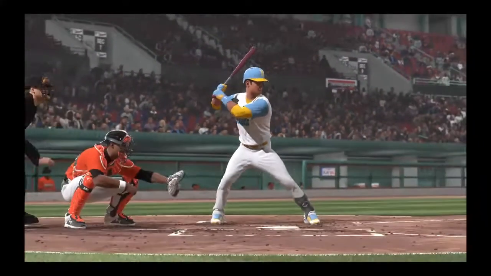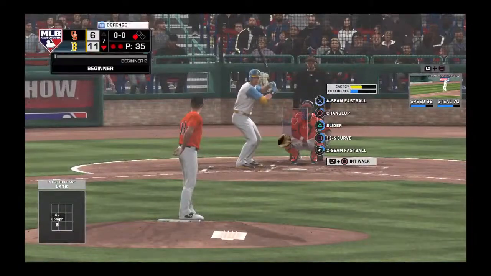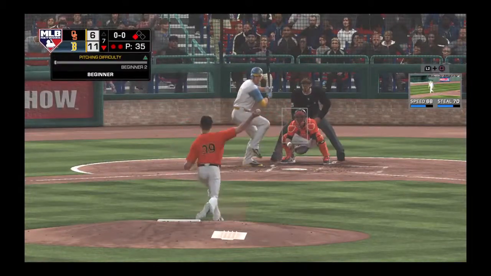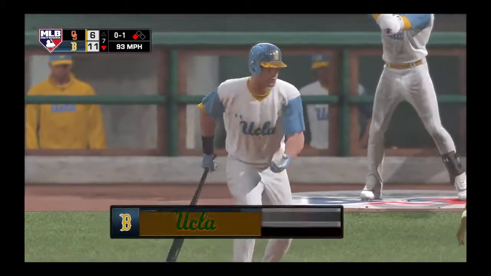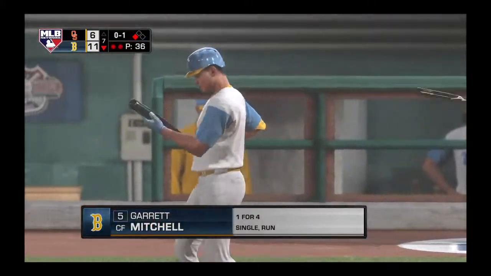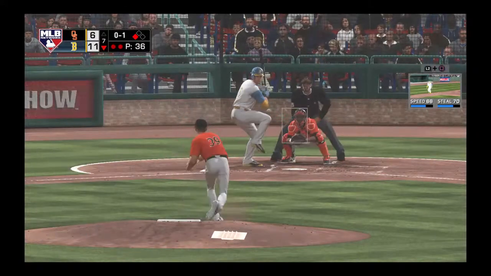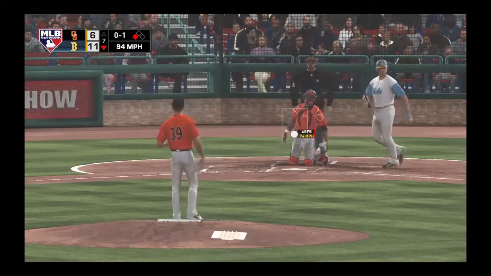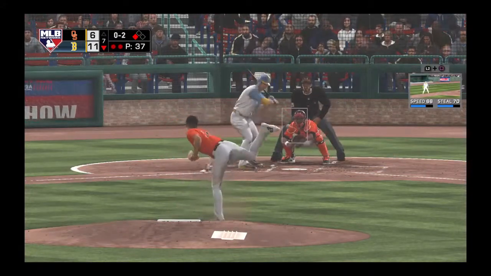This pitching staff has done a really good job against this guy in this series. This is a really good hitter, and it's not easy to make a guy strike out 5 times in a series, but that's what they've done to this guy so far. And so we're still losing if we strike out. Yeah, I know. It's weird. We strike out 1 guy 5 times and still can't seem to get a win in the series. Too much talent for UCLA. And that will end it, and too many base runners left on board for us.